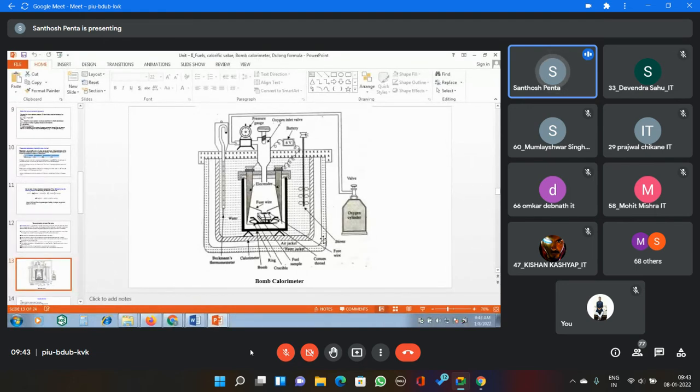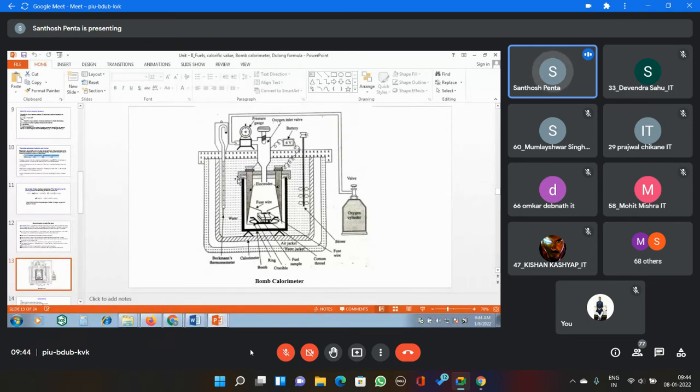This is the bomb calorimeter. What is its construction? He explained in the previous slide, now I am explaining here. The thick one here is a stainless steel cylindrical chamber. This chamber is called the bomb, and it is covered with one lid, that means a cover, tightly screwed onto the bomb. The bomb is made up of stainless steel.